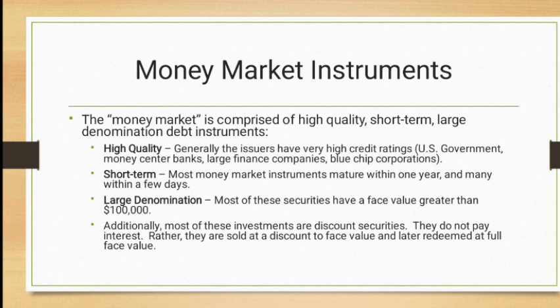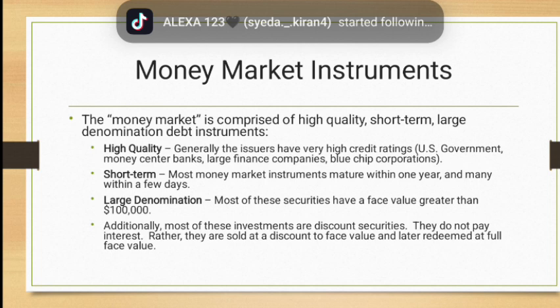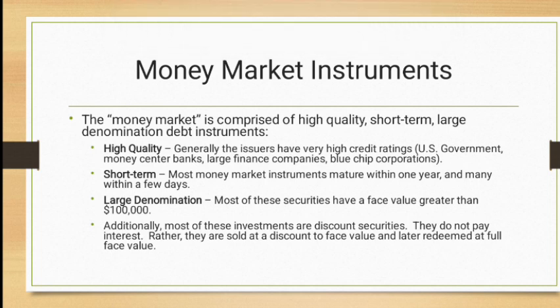Remember, short-term money market instruments. Most money market instruments mature within 1 year, less than 365 days, and many within a few days. The life of a money market instrument can start from even an hour, 1 hour, 2 hours, 3 hours, up to 365 days. But short term has a small life like a few days, and high quality has a large life like 365 days. Right? This is the basic difference in money market instruments.